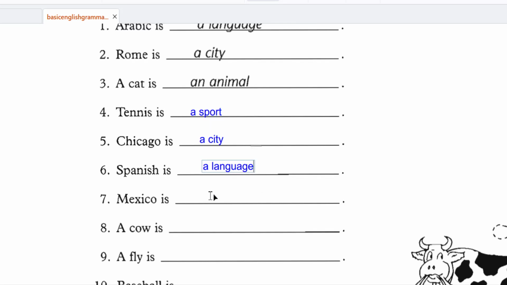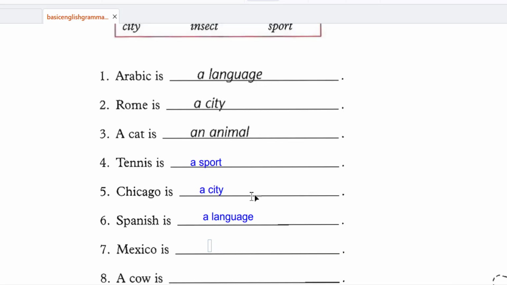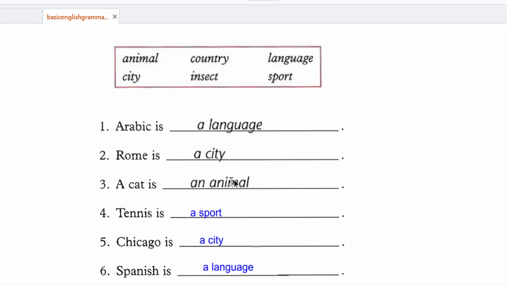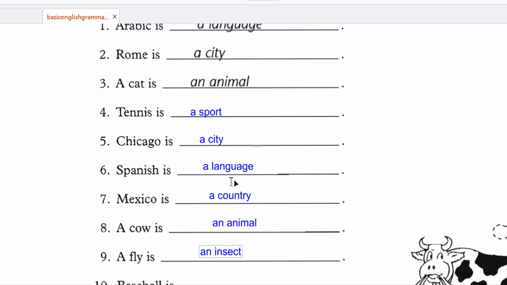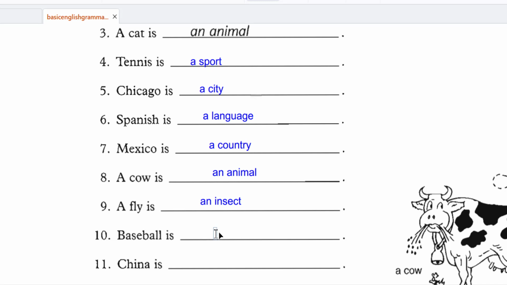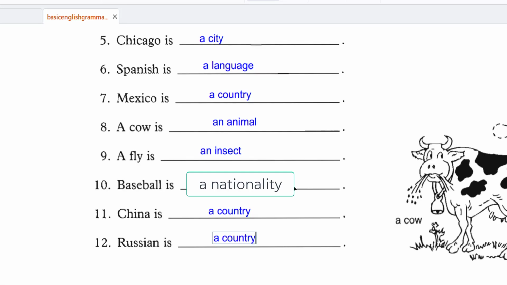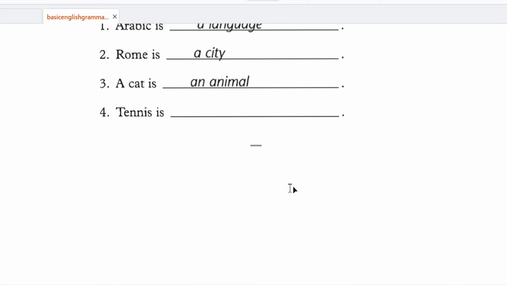Spanish is a language. Mexico is a country, right? Country. Mexico is a country. A cow is an animal. A fly is an insect, right? Let me see. Insect. Okay, got it. Baseball is a sport. China is a country. And Russia is. So exercise number 4 is complete.